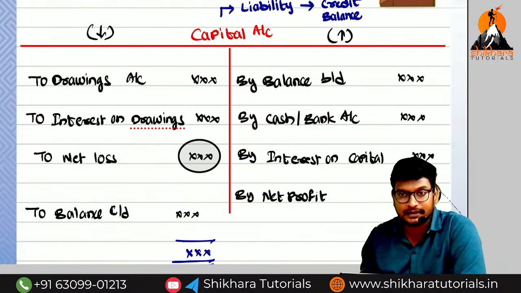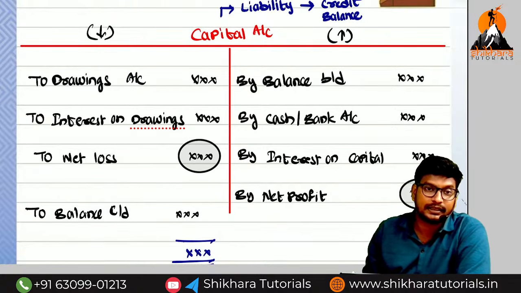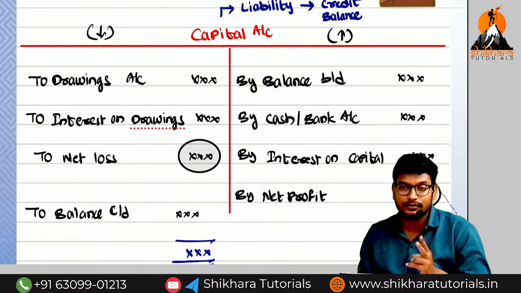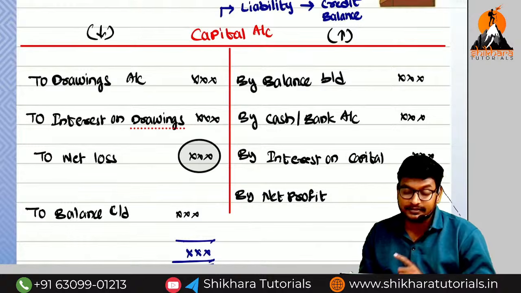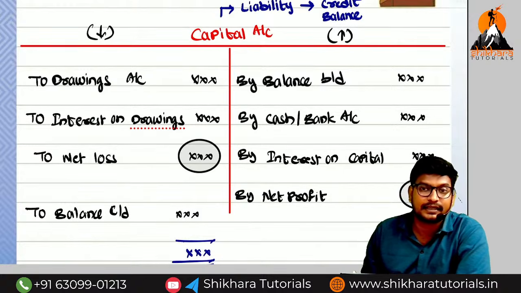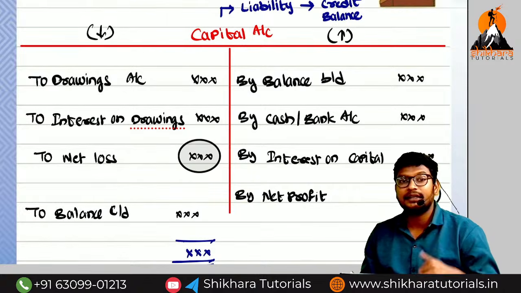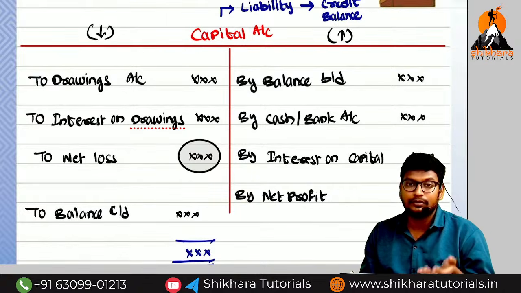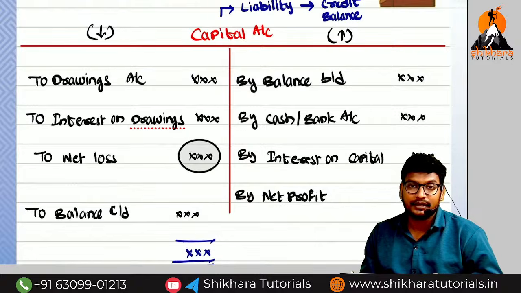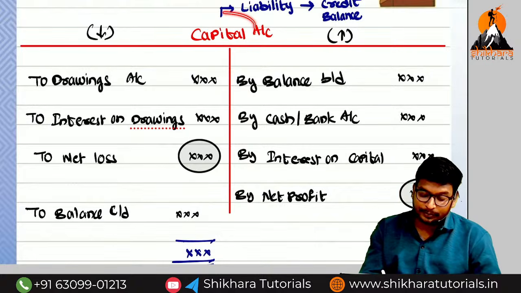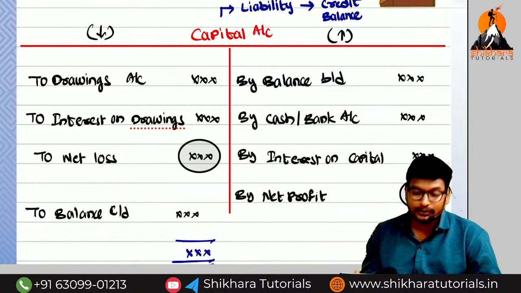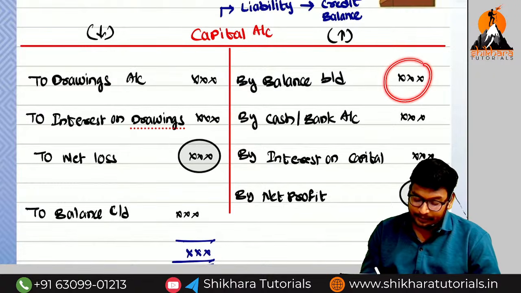Sir, this is the most important ledger account when coming to single entry, because we have two methods in single entry. The first one is called the capital comparison method and the second one is called the financial statements method. In the capital comparison method, we need to find out the opening capital and closing capital. At that point, if you prepare this account, it is easy to find out either the opening capital or